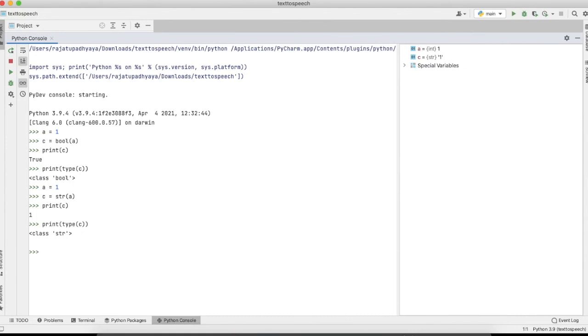So here I just talked about typecasting, where we just need to change one data type into another data type. Basically there are four inbuilt typecasting functions, and I have showed you the example also.